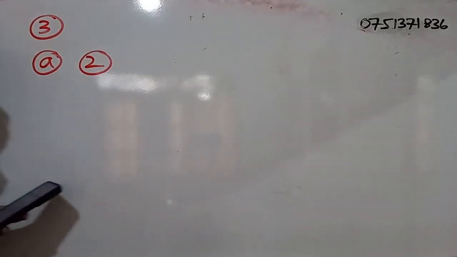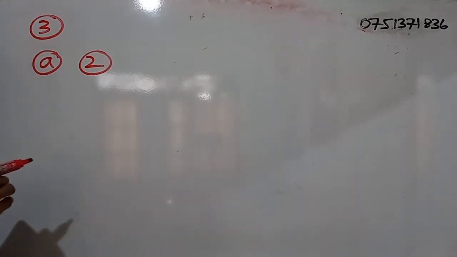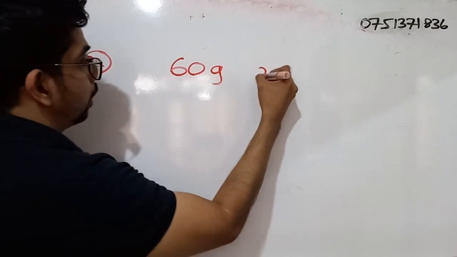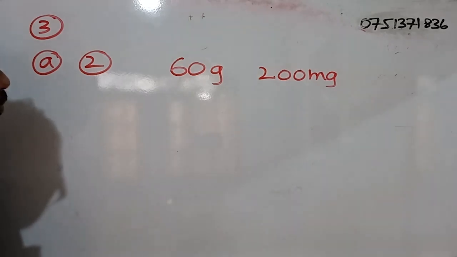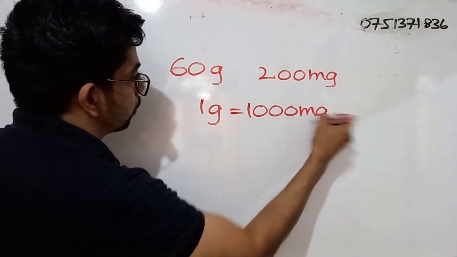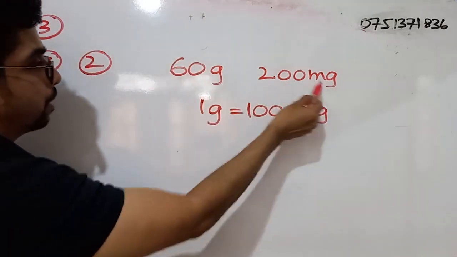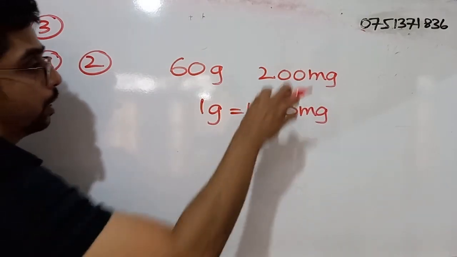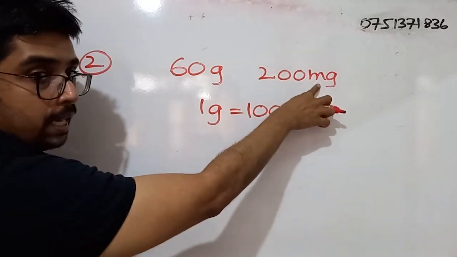Part 2. Write the mass of nitrogen in the bag of fertilizer in milligrams. What is the mass of nitrogen? 60 grams and 200 milligrams. We know 1 gram is equal to 1000 milligrams. We have been given this entire amount in grams and milligrams, so we have to convert the entire amount into milligrams. We don't have to do any conversion for the milligrams. It is 200 because it is already in milligrams.